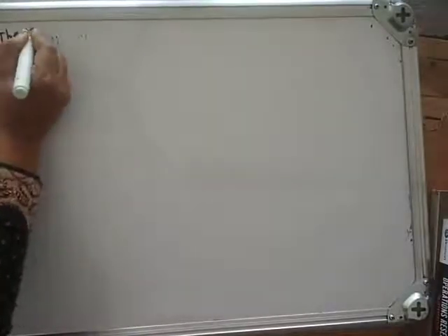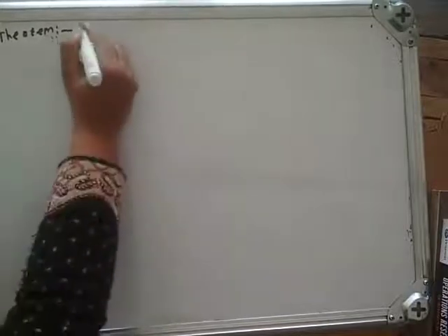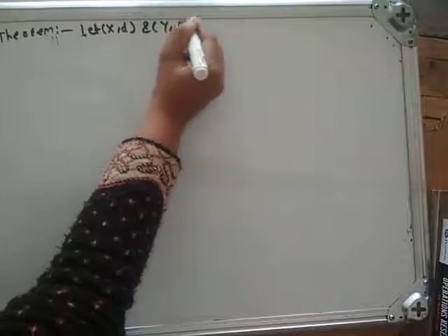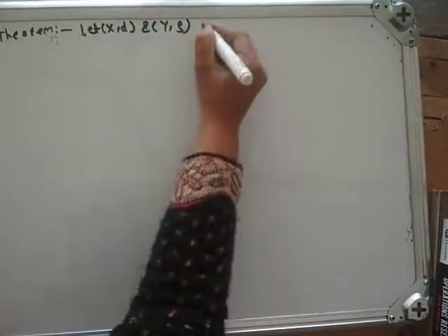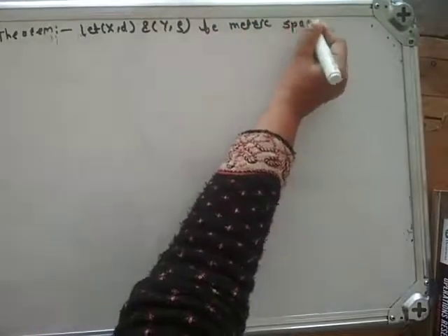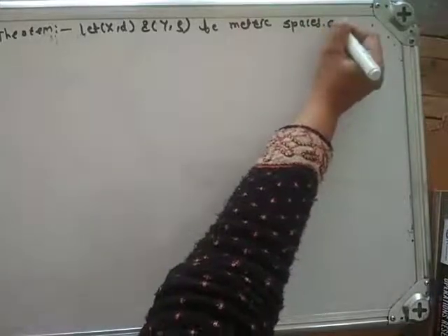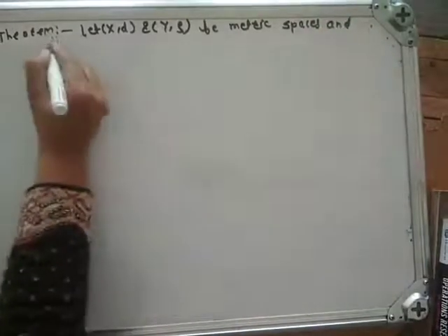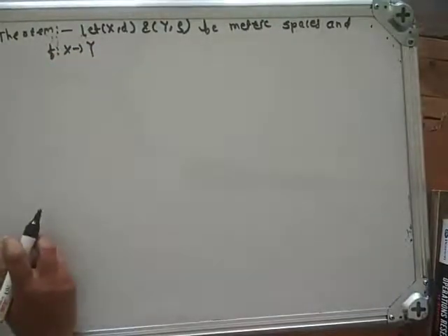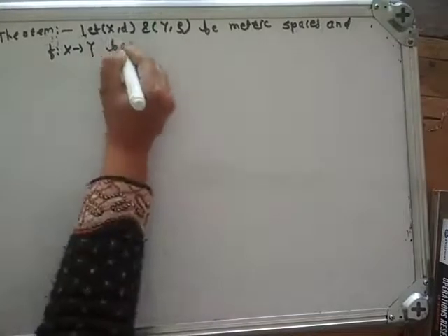First theorem is, let (X, d) and (Y, rho) be metric spaces, and f from X to Y be a function.